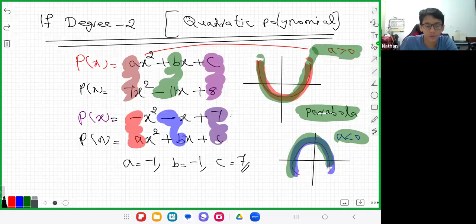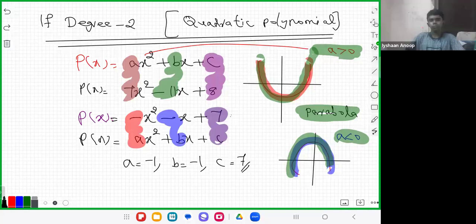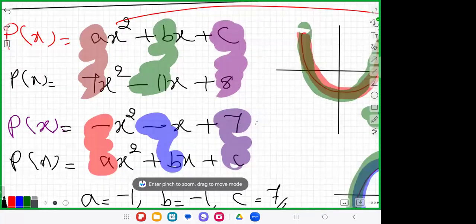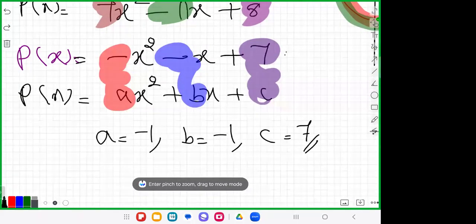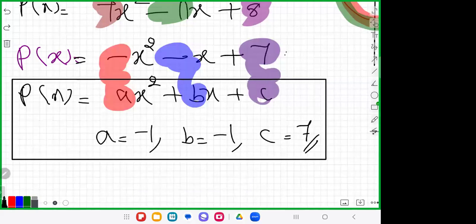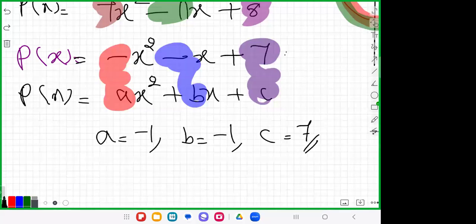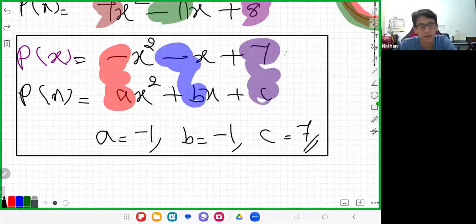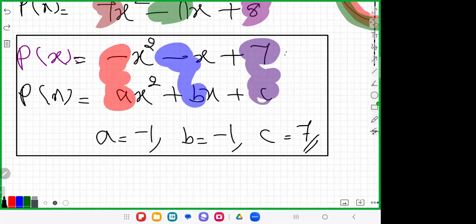Sir, for what polynomial did you take a is equal to -1, b equal to -1, c equal to 7? Quadratic polynomial. No, just to compare this, what is a, what is b, and what is c. Look, the polynomial is minus x square minus x plus 7. This is the polynomial.